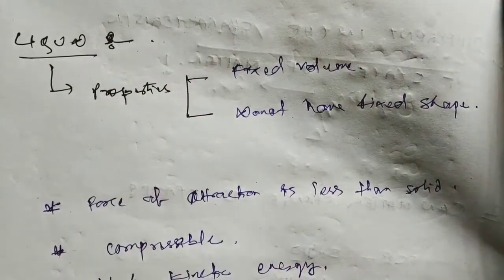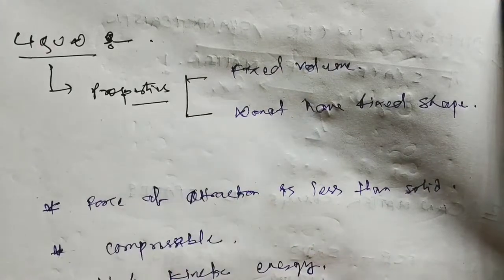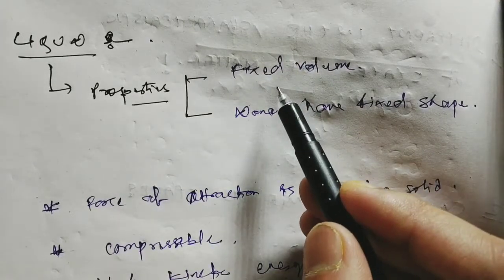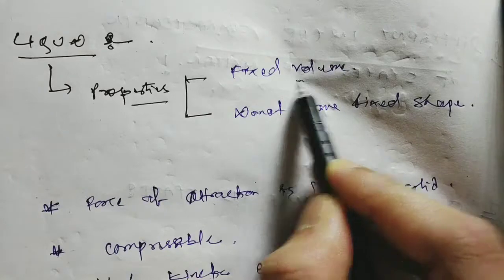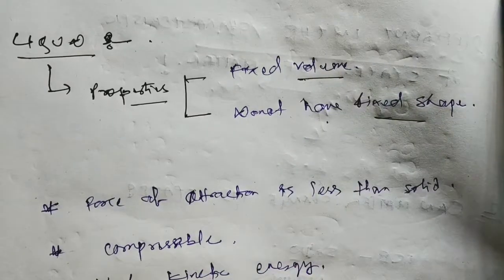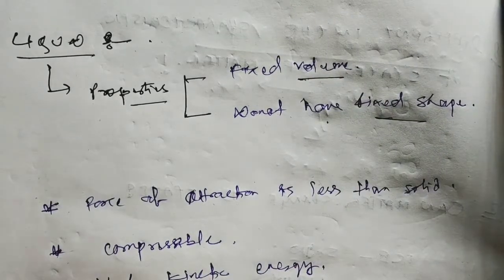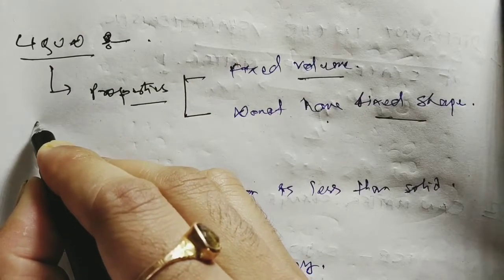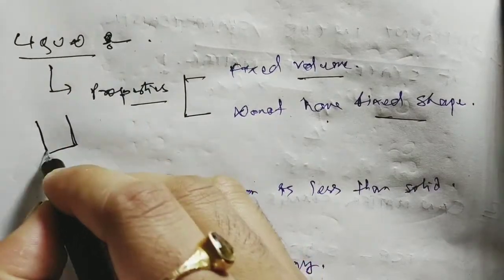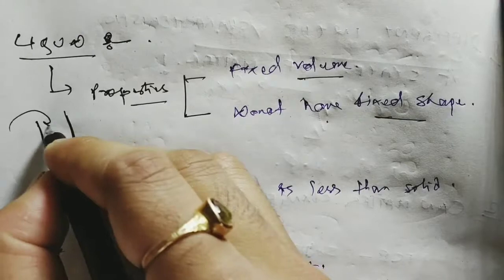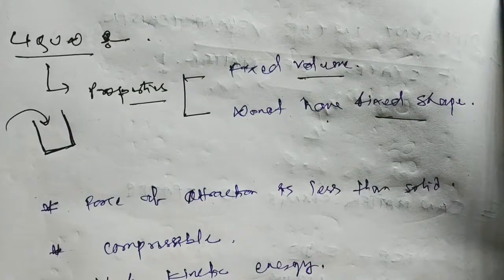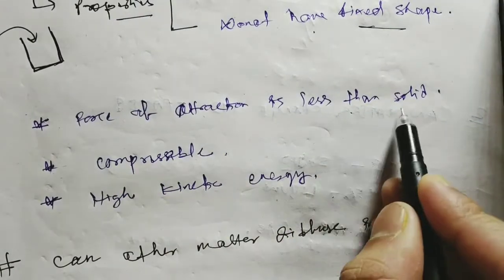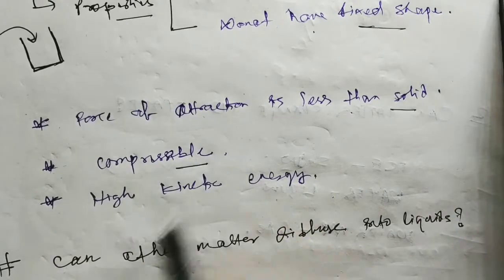Now liquid. The properties of liquid are they have fixed volume but do not have fixed shape. That's why they take the shape of the container in which they are poured. Force of attraction is less than solid. They are compressible.